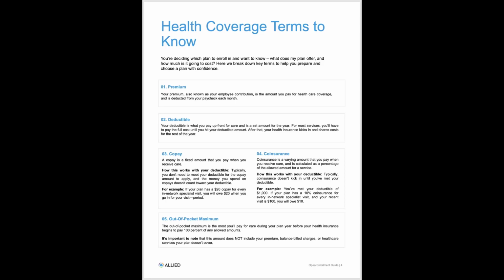One important note we have here at the bottom: what doesn't track to your out-of-pocket maximum? Your monthly premiums, so the amount you pay out of each pay period, employee contributions that we talked about first, anything that's balance billed. So we'll talk about some of the different plans that are offered. If you go in versus out of network, balance billing is possible. That's where a provider, a physician's office, may not accept the plan payment in full. If they balance bill you, that may not track towards your out-of-pocket maximum.